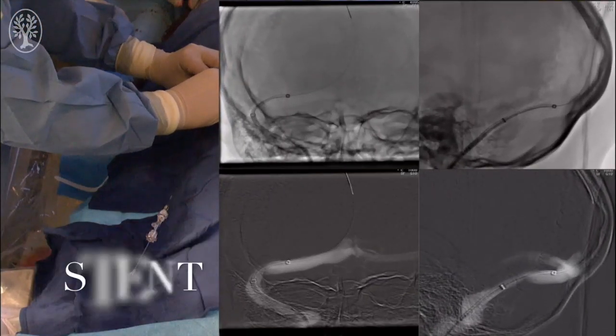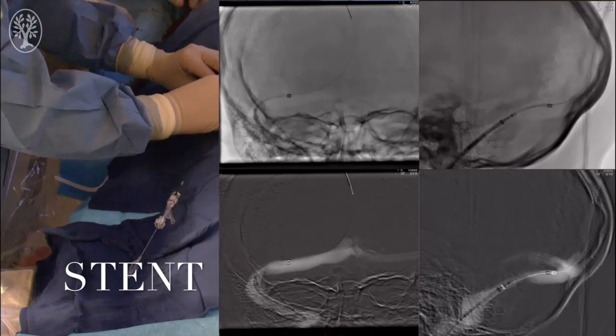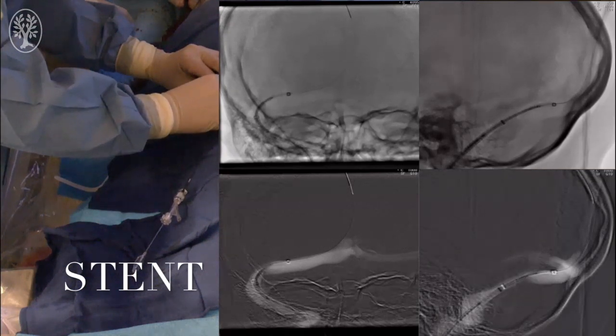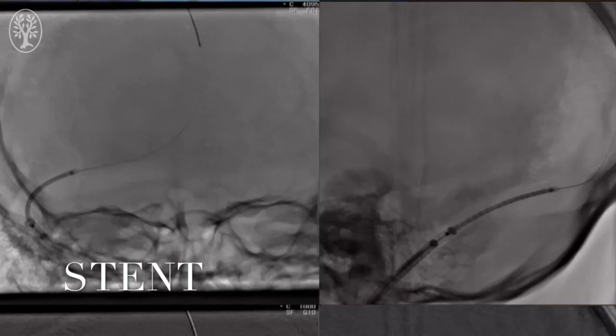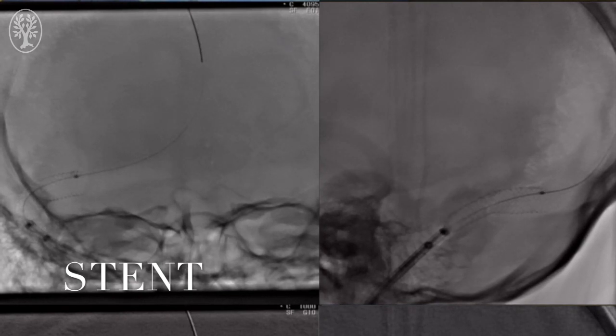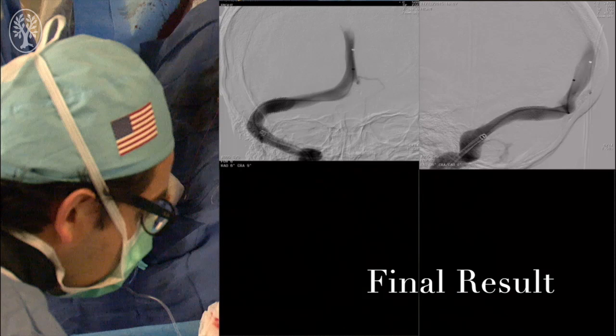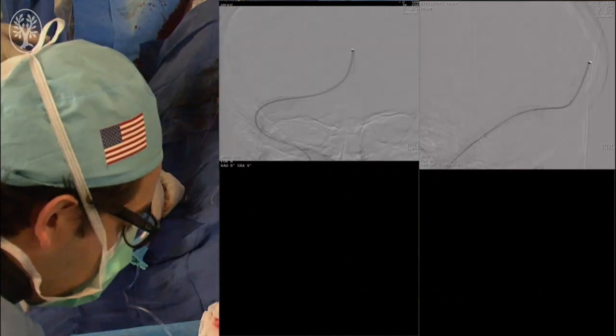Once this is in place, we then deliver the stent, which is typically an open cell device, and simply unsheath the intermediate catheter, delivering the open cell device right across the transverse sigmoid junction, across the transverse sigmoid space, and as noted here, resolving the venous stenosis. Pressure measurements are performed immediately after performance of the procedure with dramatic reduction in venous outflow pressure.